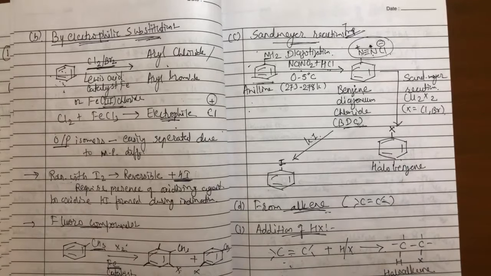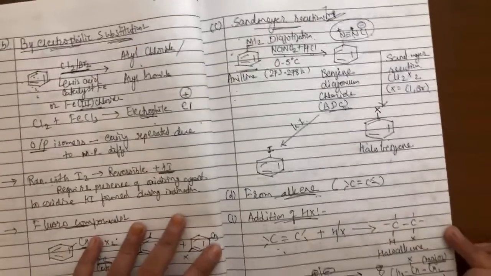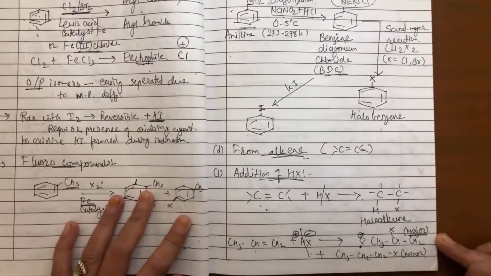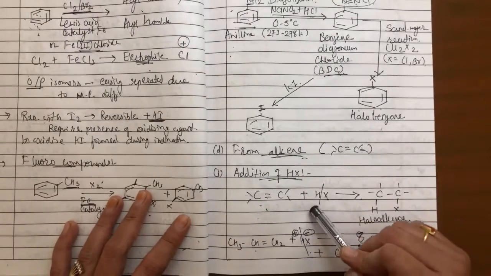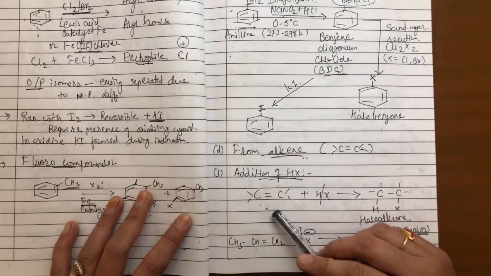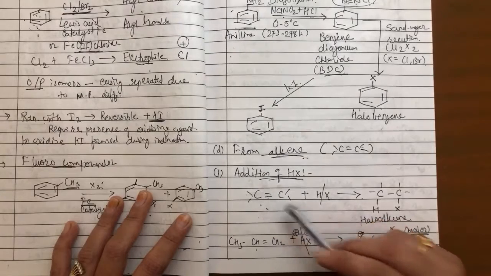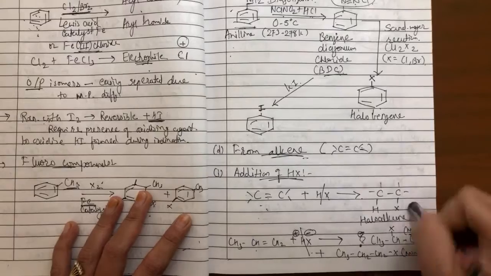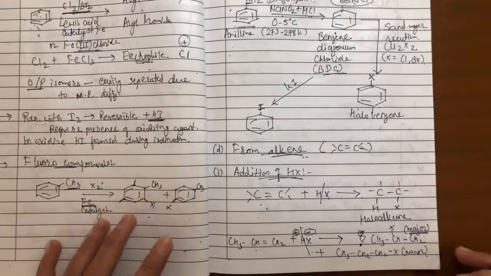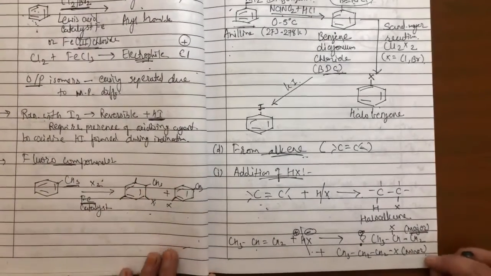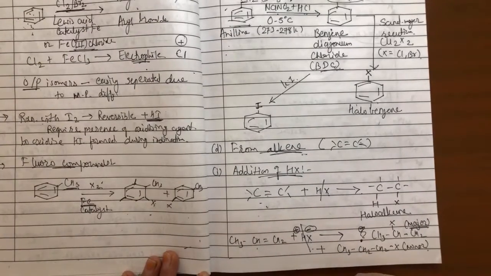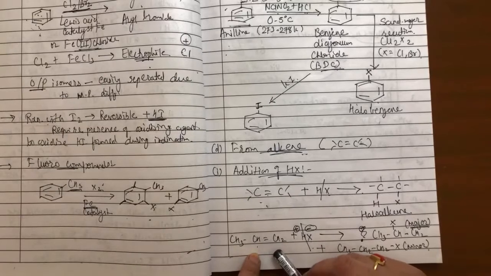In hydrocarbons only, the fourth type, that is from alkene. Now from alkene, in two different ways you will get your haloalkane. One is by adding HX to the alkene. If you add HX to the alkene, this double bond gets opened up. At one position you have hydrogen and at another position you have halogen substitution. Halogen addition. Same way if I take propene, now here I have two different possibilities. This double bond gets opened up.